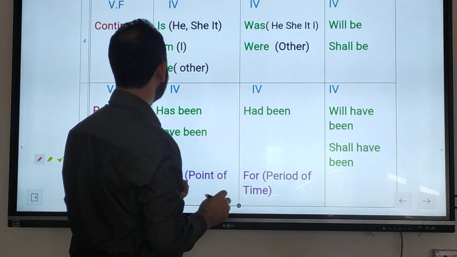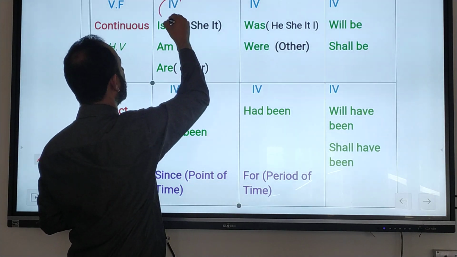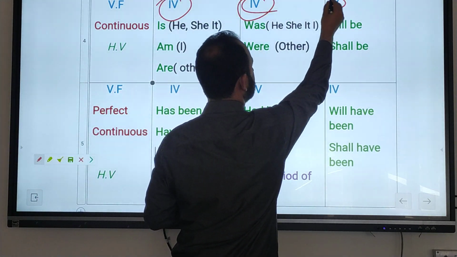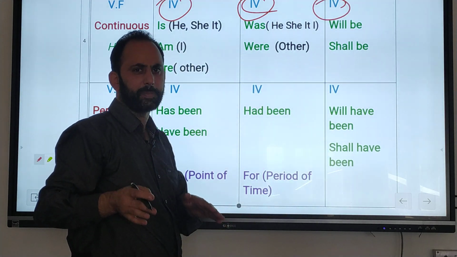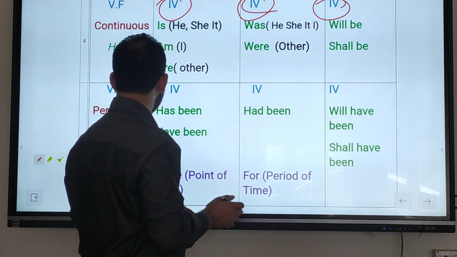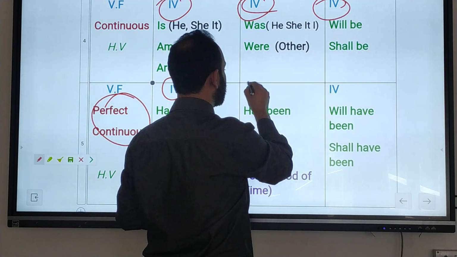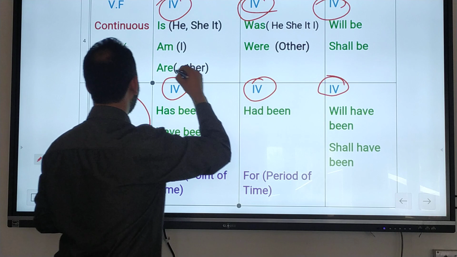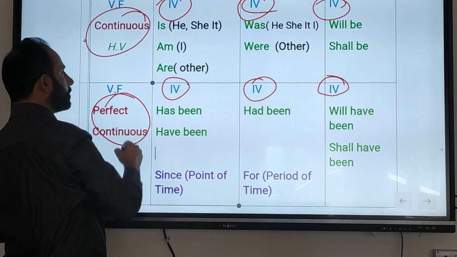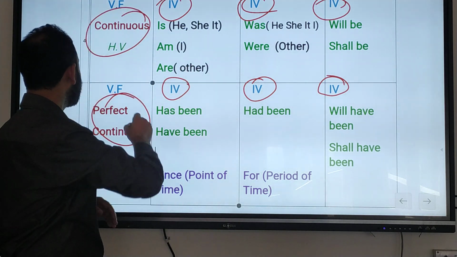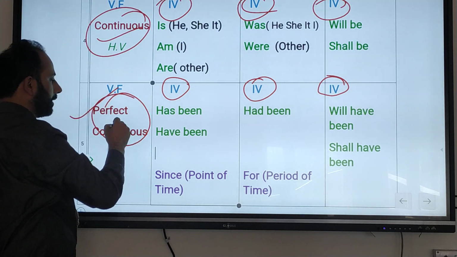You have to remember that whenever you see the fourth form, you can say that it is continuous: present continuous, past continuous, future continuous. But the fourth form is also used with perfect continuous tenses. So the fourth form is used with two tenses, continuous and perfect continuous.